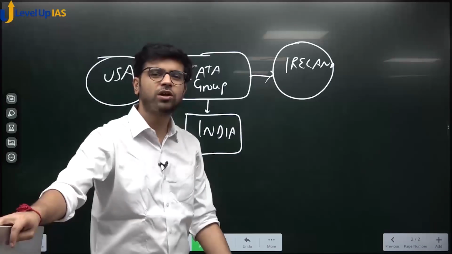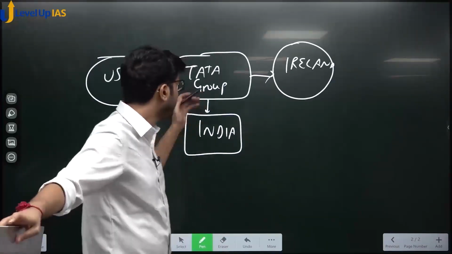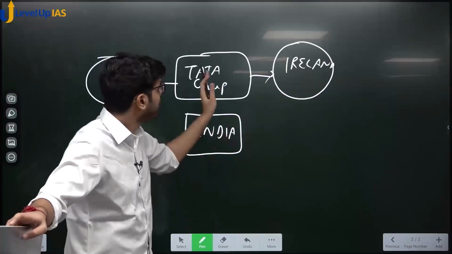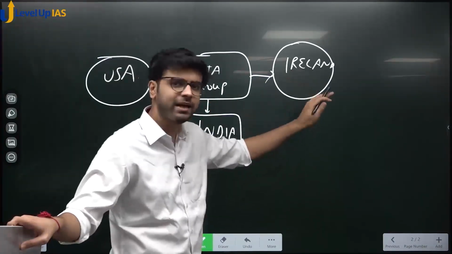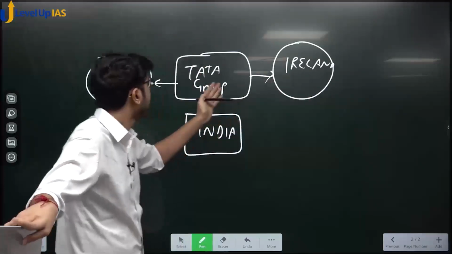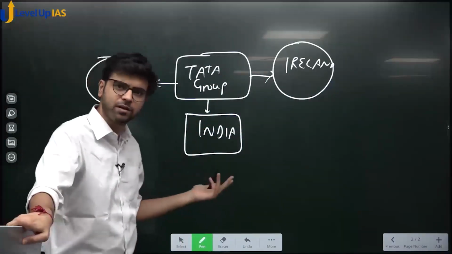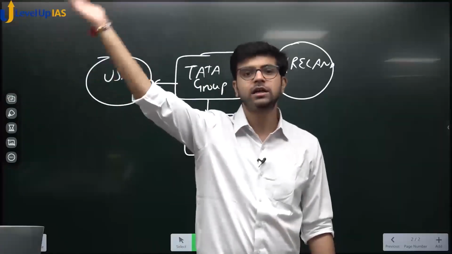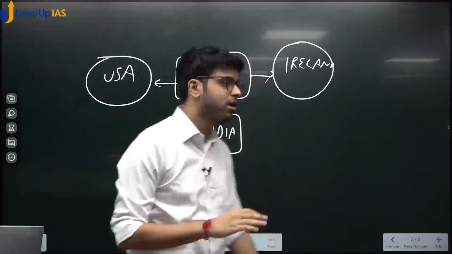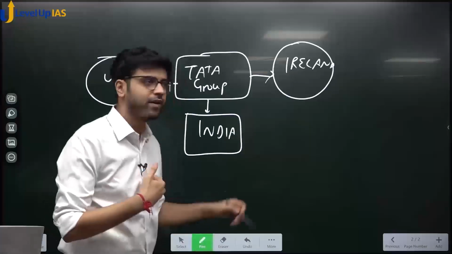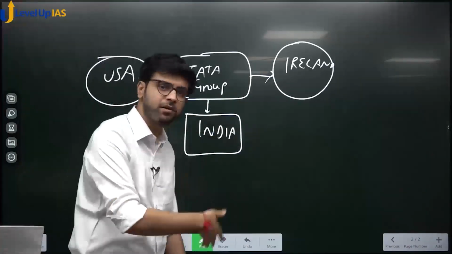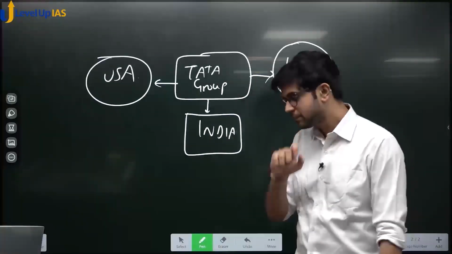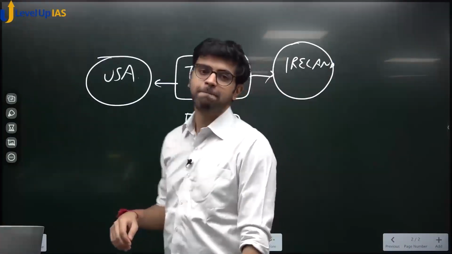Now what does normal logic say? Normal logic says that the income which is earned by Tata Group in India will be taxed in India. The income which Tata Group earns in Ireland would be taxed by Irish laws. The income which Tata Group earns in USA will be taxed with American laws. Yes or no? Because it is being produced there, it is being earned there. Similarly, if Amazon earns income in India, we will tax it. If Amazon earns income in Ireland, Irish laws will be applicable. Simple so far. Now things get very interesting.